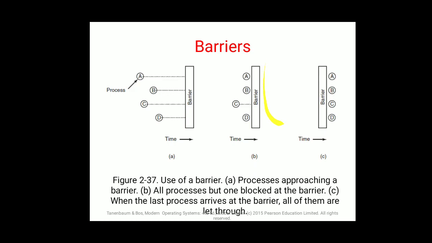Once all four processes have turned up, in the last stage all processes are inside the barrier or outside it. So a barrier makes a condition such that processes can easily proceed when the processing data or storage is free.